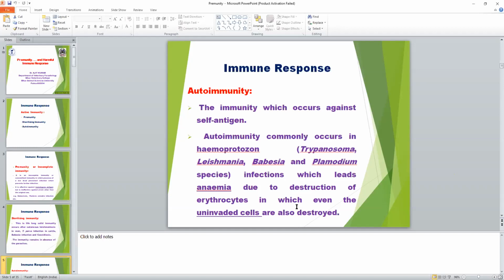In this case, uninfected cells are also destroyed and cause more hemolysis of the RBC inside the host. This is autoimmunity: infected cells will be destroyed and uninfected cells will be destroyed due to autoimmunity, because the same antigen is present in the parasite and host cell. So the parasite easily enters inside the host and destroys the host cell.